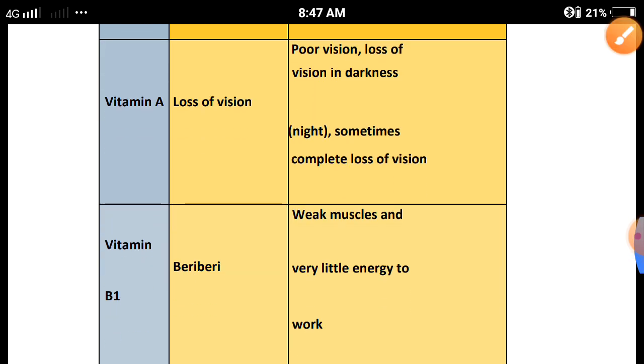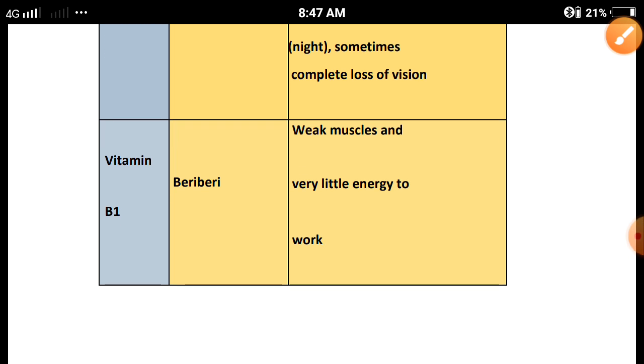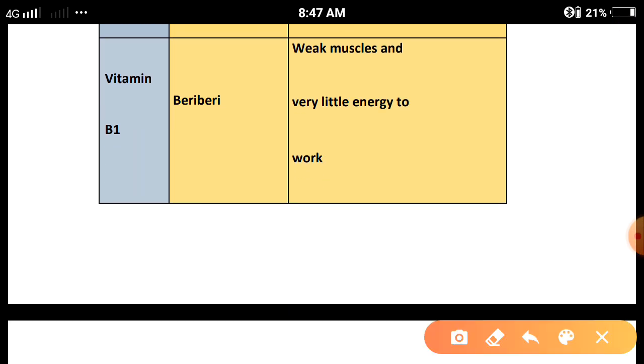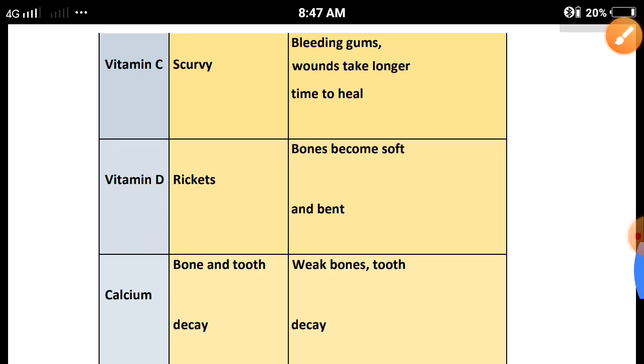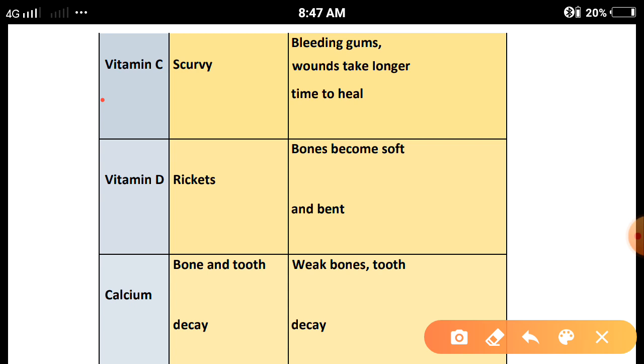And the sources of vitamin A we have already seen in the previous topics. Next, due to the deficiency of vitamin B, the disease beriberi occurs in our body. And what are the symptoms? Weak muscles and very little energy to work. Clear? Next, vitamin C. Due to the lack of vitamin C, the disease scurvy occurs. The symptoms: bleeding gums, wounds take longer time to heal. It means in the absence of vitamin C, your wound will not heal quickly.